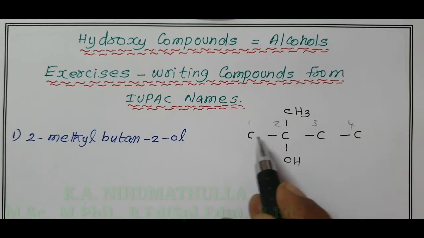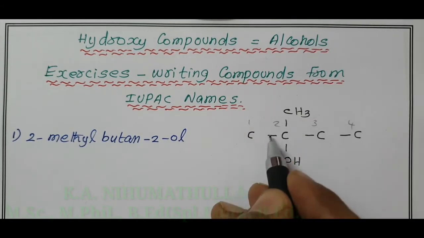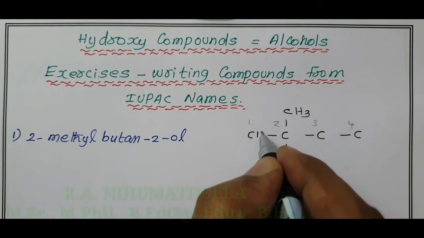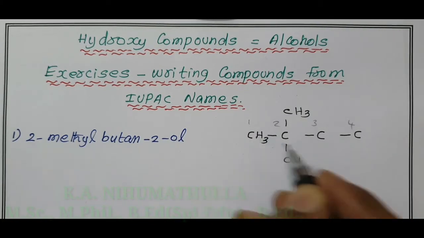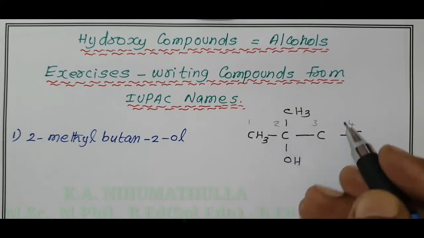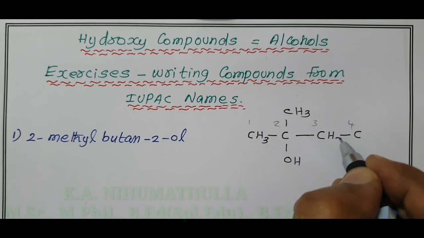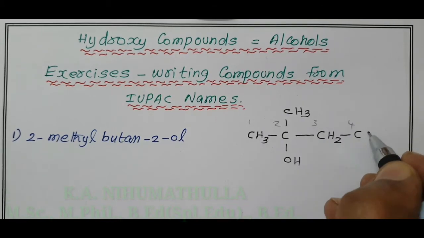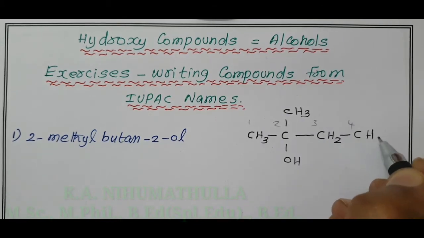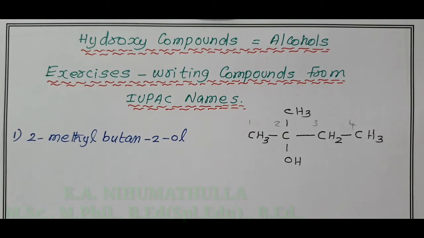Finally, fill up the valency of the carbon atoms with hydrogen. Around this carbon there is only 1 bond, therefore CH3. Here there is no bond, carbon valencies are filled. Around this carbon atom there are 2 bonds, so the remaining 2 are hydrogen. Around this carbon atom 1 bond, remaining 3 hydrogen. This is 2-methyl butan-2-ol. Now write the second IUPAC name.